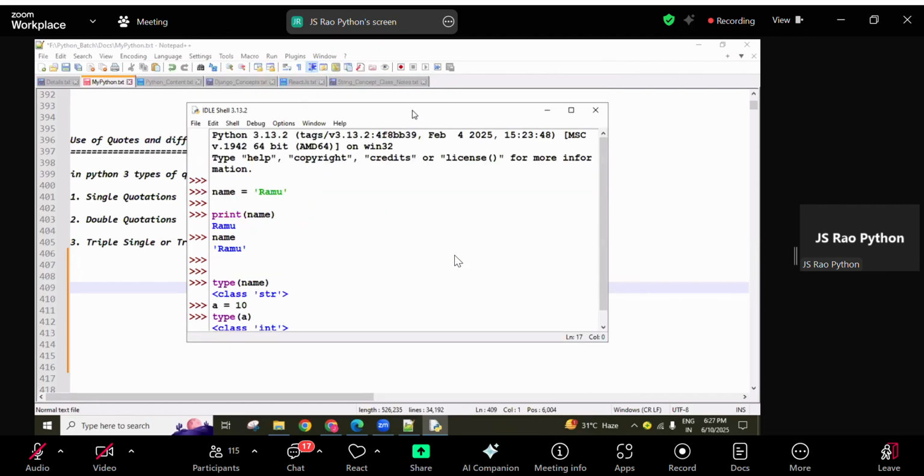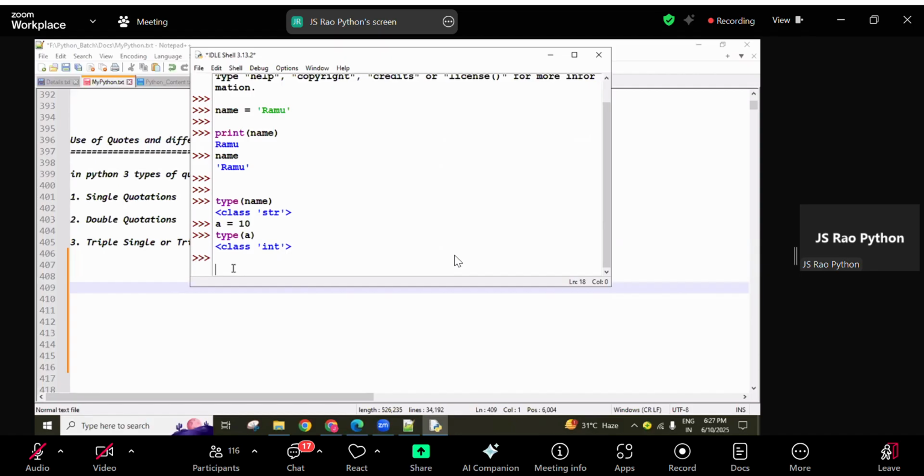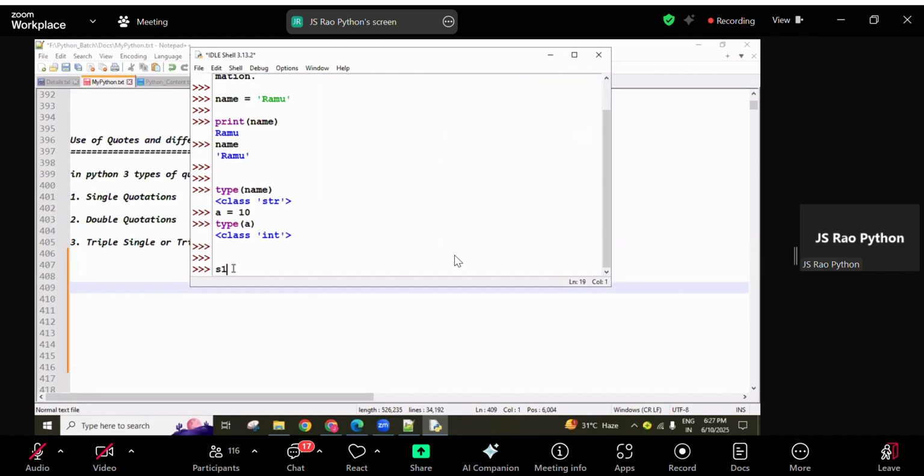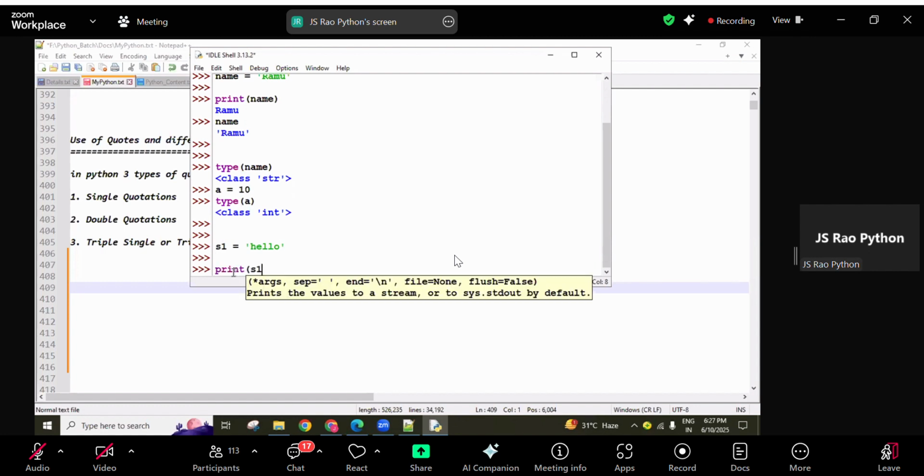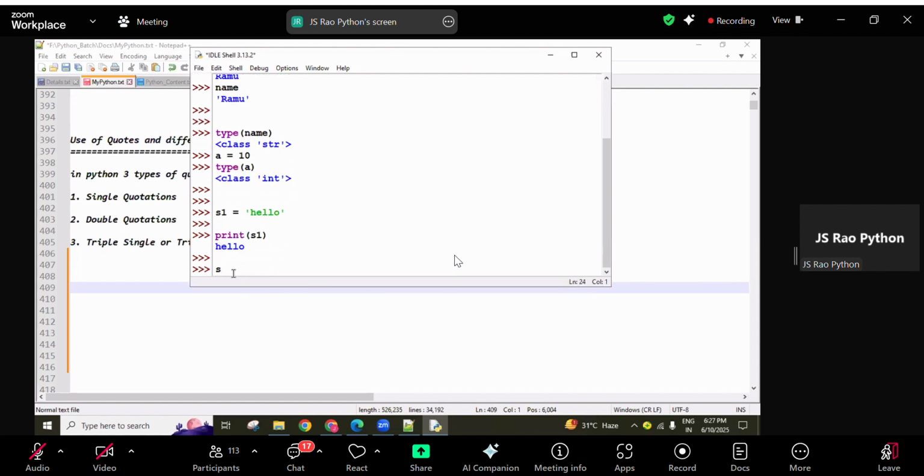Okay, now next my point is here: s1 equal to a string. We can use single quotations, and here whatever you want you can create, hello. So you can use hello, and if you print this s1, you get hello. Next, s2 equal to: double quotations can also be used.